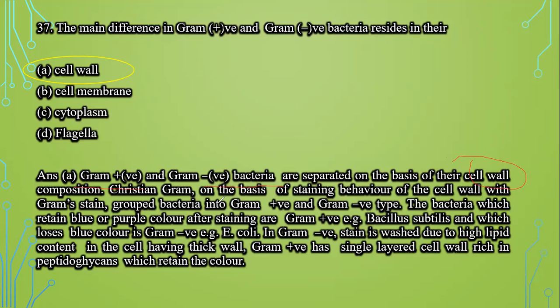Christian Gram, who was a scientist, on the basis of staining behavior of the cell wall with the gram stain, grouped bacteria into two categories, that is gram-positive and gram-negative. The bacteria which retained blue to purple color after staining were regarded as gram-positive, and Bacillus subtilis, which loses blue color, is gram-negative. So these are the two types of bacteria, and gram staining was based on the composition of the cell wall.